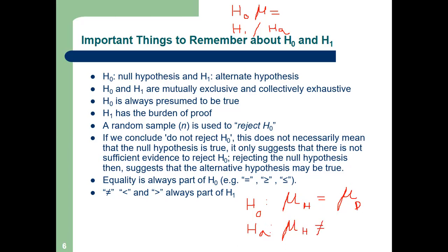Mean marks of H is not equal to mean marks of D. Very simple. Now this is called a bidirectional hypothesis. Hope you remember when I was discussing the last chapter, I told you that two-tailed and one-tailed test I will discuss in the next session. So today I will discuss what is two-tailed and what is one-tailed. This is a two-tailed hypothesis, bidirectional.